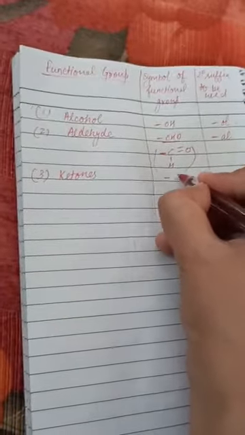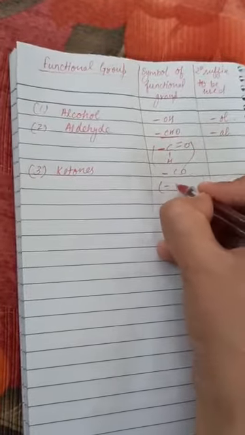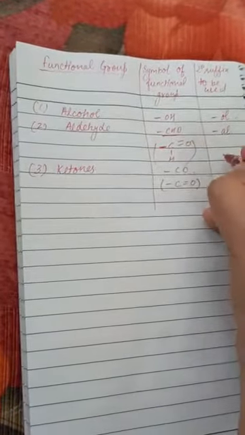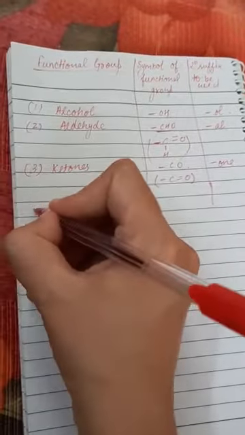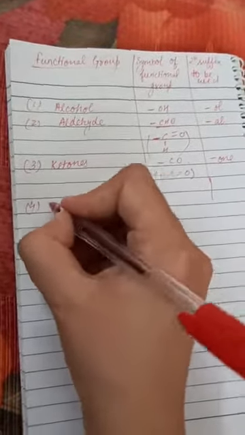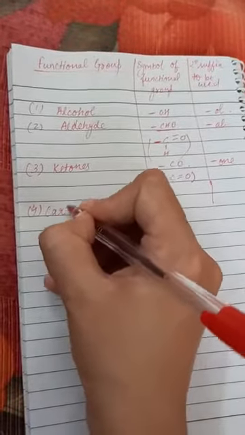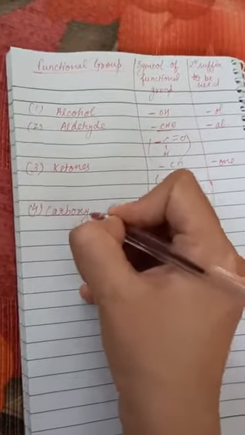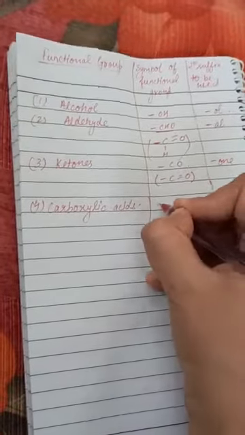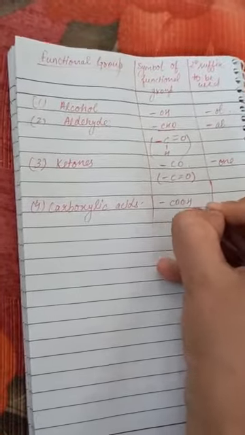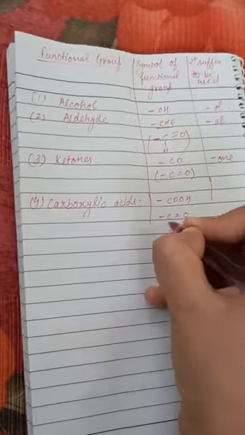For this, CO, and the expanded form is C double bond O. For this you will use one. Then comes the carboxylic acids. For this, COOH is used, C double bond O, OH.